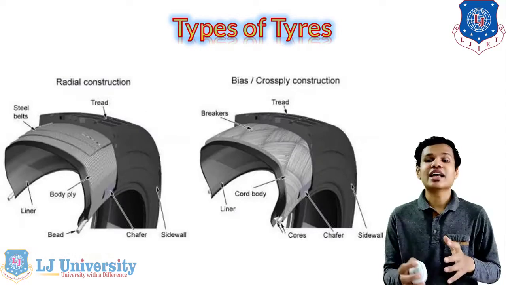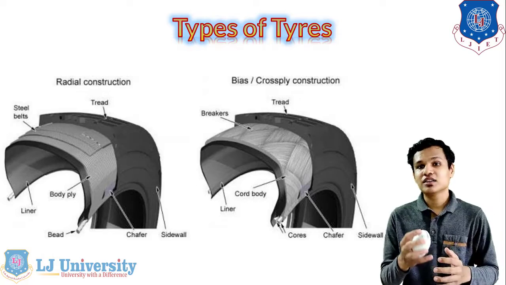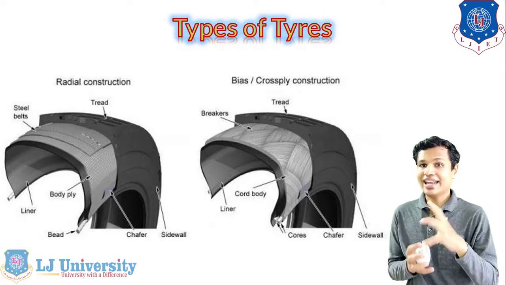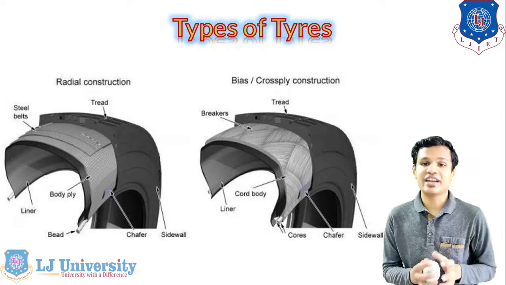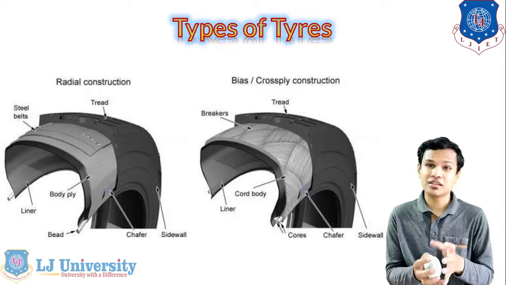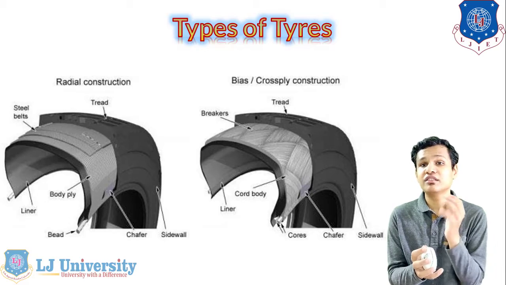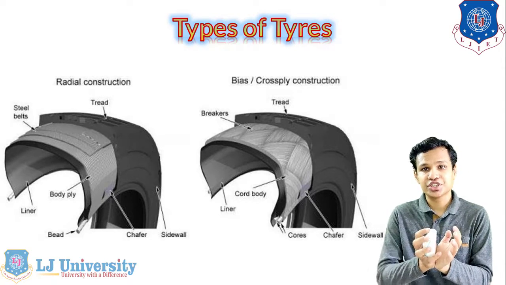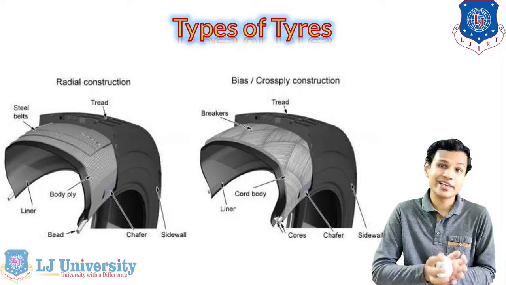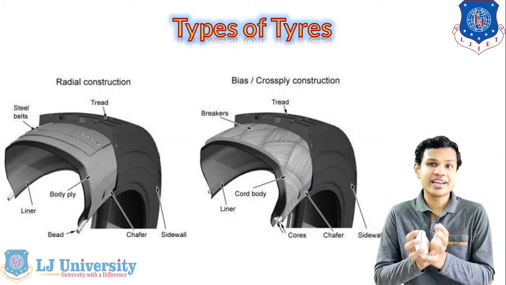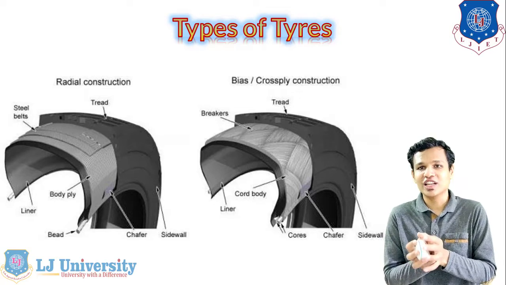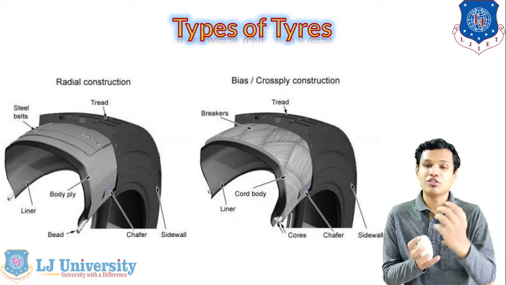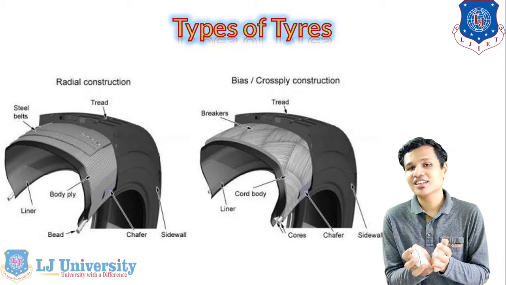There is also another type of tire classification based on the carcass system that we saw in the tire. The carcass system can be of two different types. The first one is the crossply construction, and the second one is the radial construction. So there are two tires, crossply tire and radial tire. You might have heard of radial tires, which are used for four-wheelers or two-wheelers, but crossply tires are also used in normal vehicles as well.